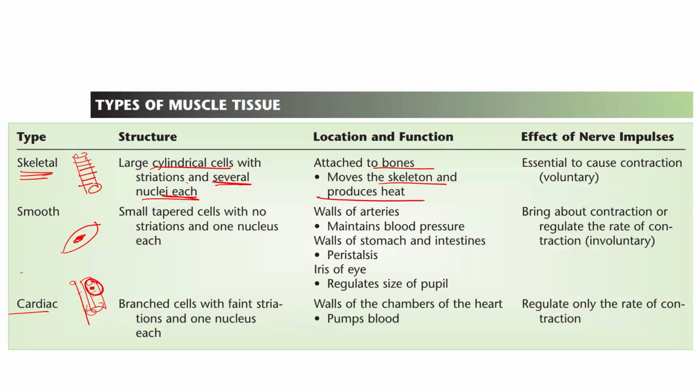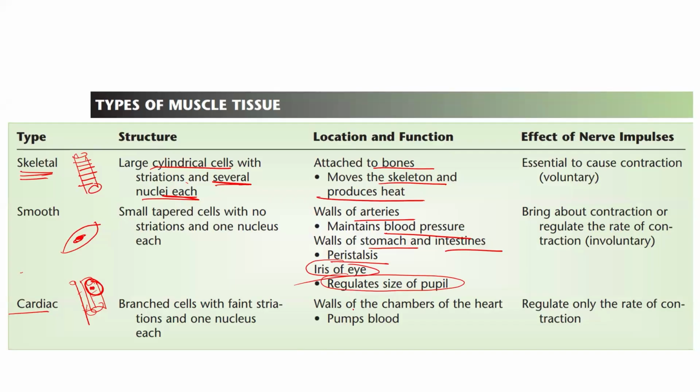Smooth muscles are present in the walls of arteries, where they help in maintaining the blood pressure, and they are present in the walls of the stomach. Also, they help in peristalsis, which helps in the movement of food throughout the digestive tract. They are present in the iris of the eye, where they regulate the size of the pupil, thus regulating the amount of light entering the eye.